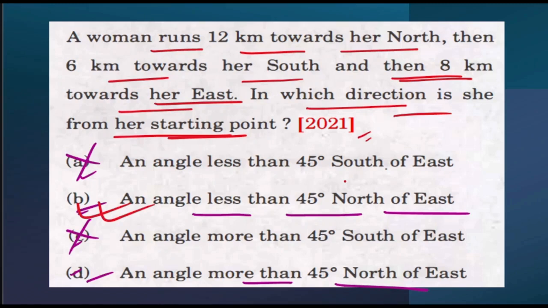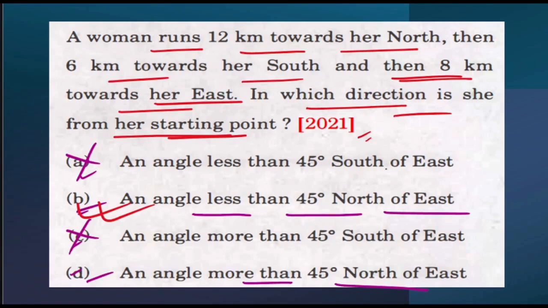Understood? Let's solve it again. Now you have understood, right? See, when we were solving the questions from 2014 till 2016, there was no question where they asked for the degree, exactly how many degrees that particular person is at. They did not ask for the angles. But now in the 2021 paper, they have asked for the angles as well. So the question pattern remains the same, only a slight twist in the question.